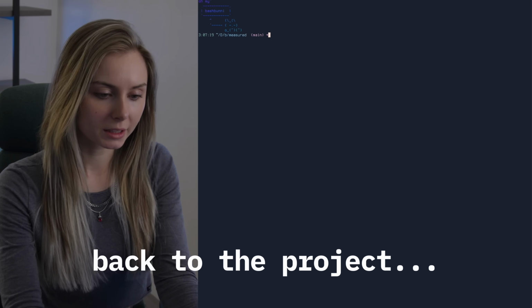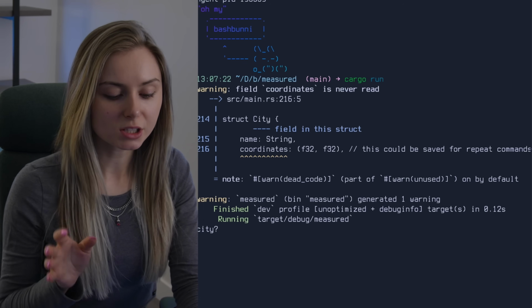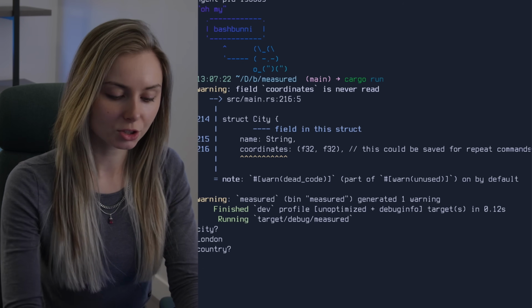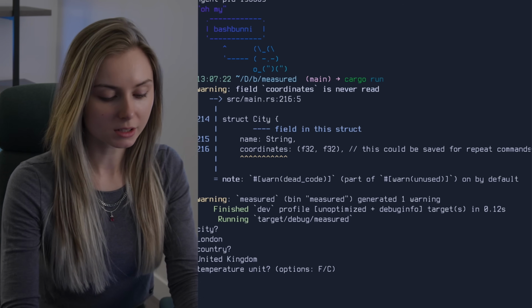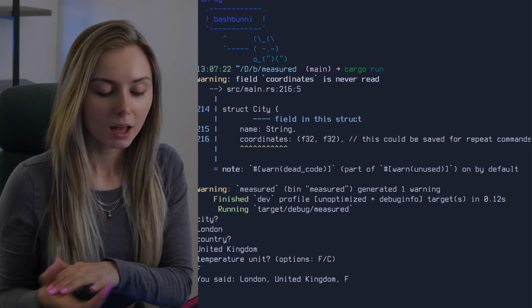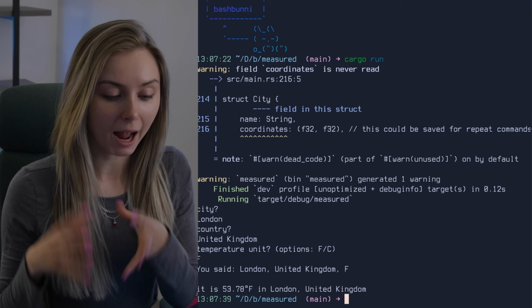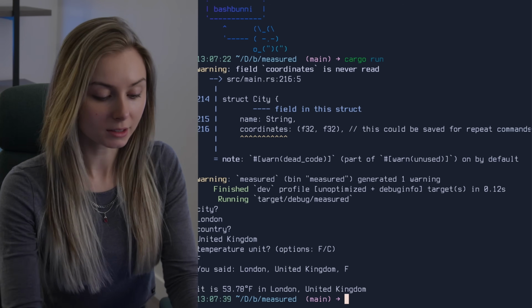I'll give you a quick little demo on what we're doing here. So pretty much this is a weather app. You give it a city and a country, and then you give it a temperature unit, which is either going to be Fahrenheit or Celsius. I'll say Fahrenheit for now. And it's actually going to query a weather API and give you the current weather at that location. So in this case, it's 53 degrees Fahrenheit in London.